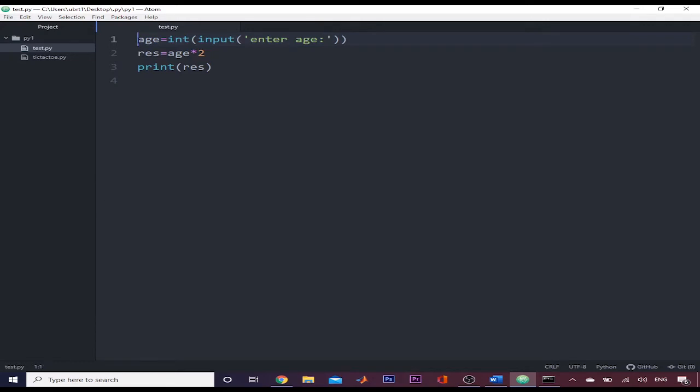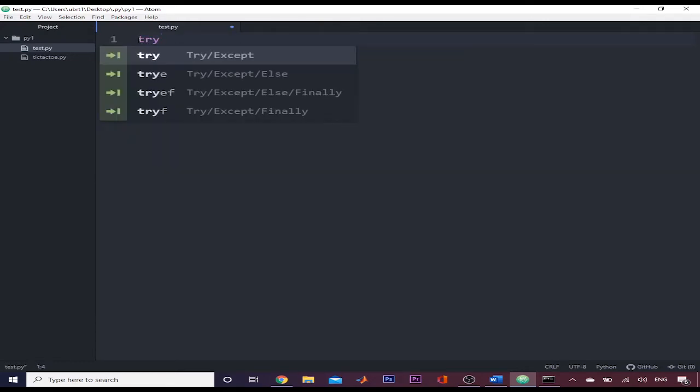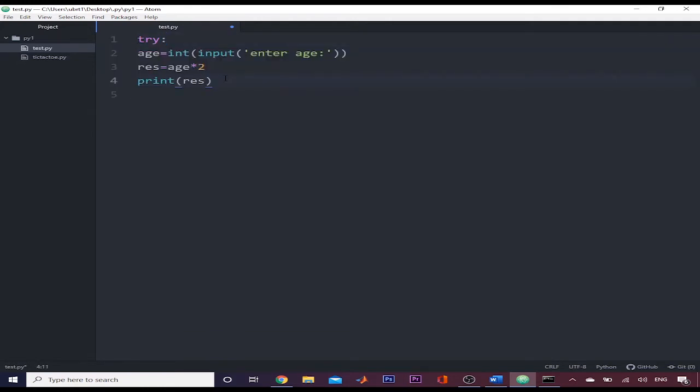So we know that this code can give us a traceback, so I write here try, and if a user makes a mistake by entering age in alphabets, we will run the except block and we will print wrong input, please enter digits.